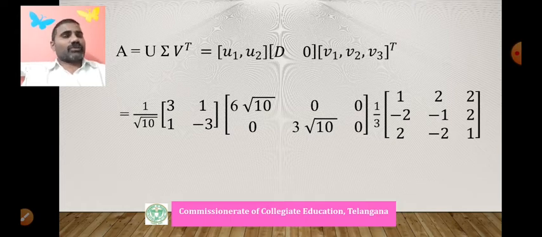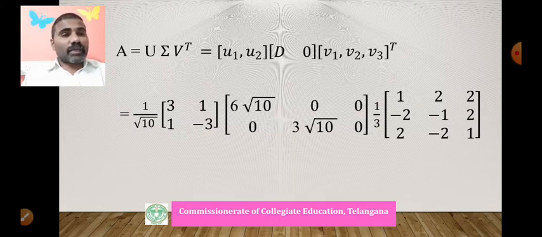Now, one important problem here: whenever the singular value decomposition of a matrix A is given, how can we construct all the fundamental subspaces of A?